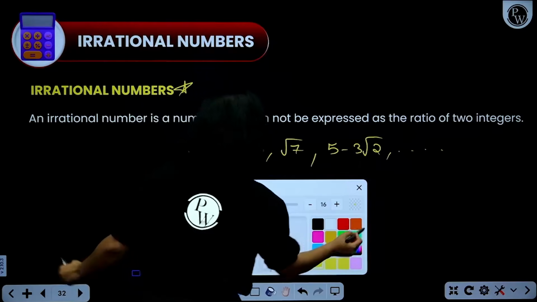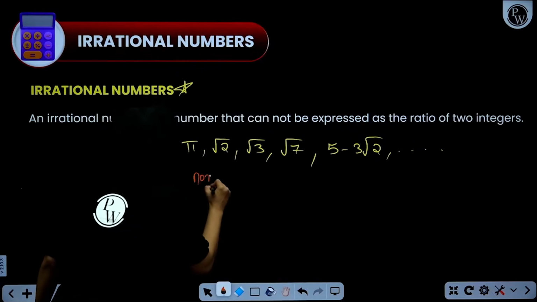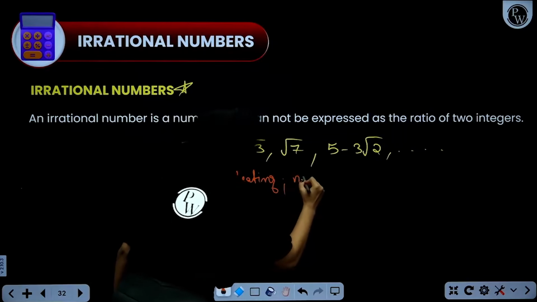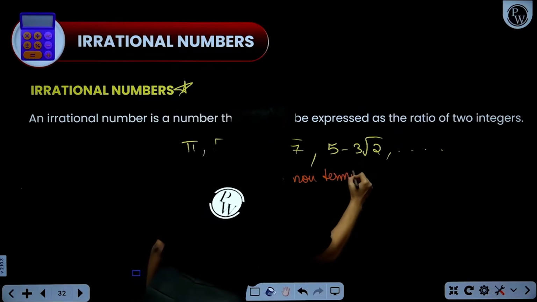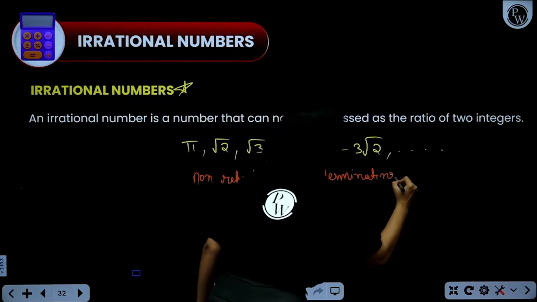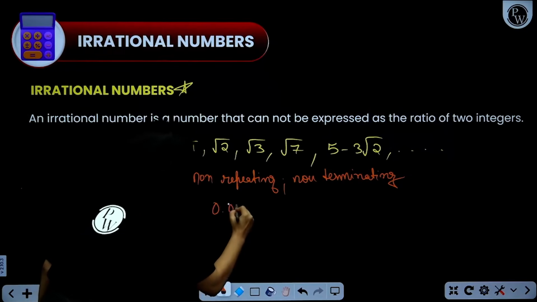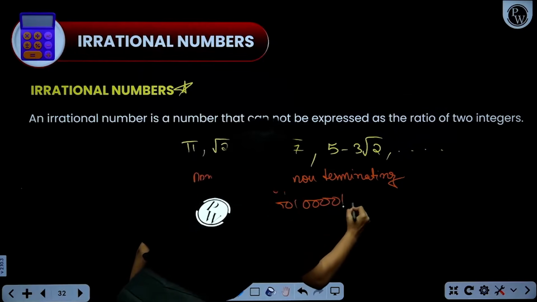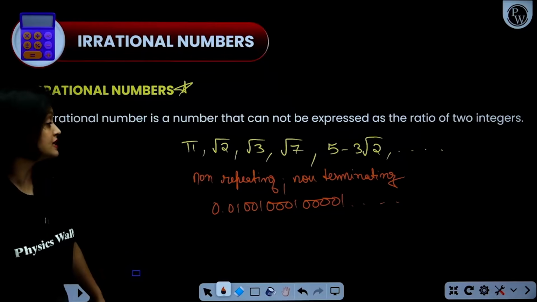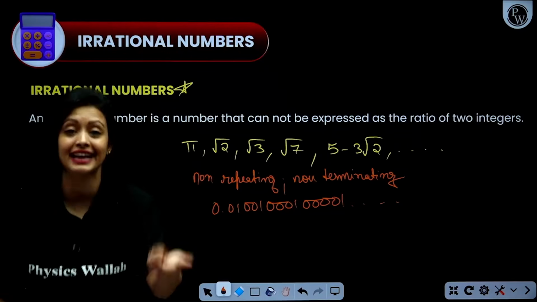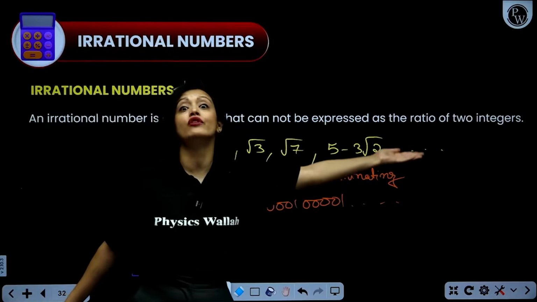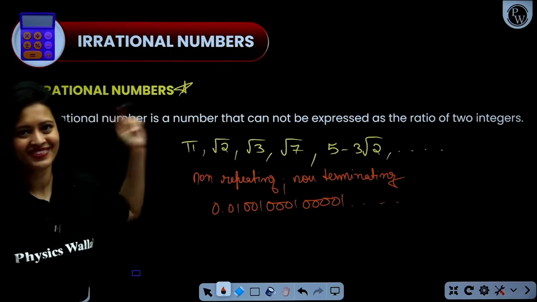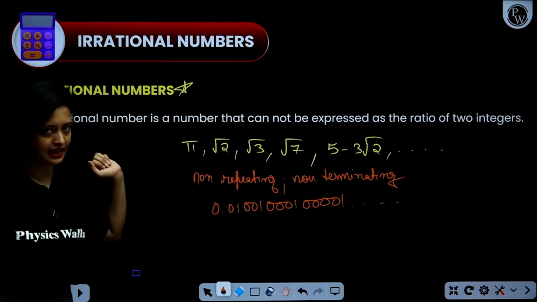What? Non-terminating, non-repeating. I'll write it here. Non-repeating, non-terminating. Both of these should be true. Decimal form. Okay? For example, if I write 0.01, 001, 0001, 1, 2, 3, and so on. This pattern continues. Now here you can see that there is no block of numbers that is getting repeated. Also after the decimal, this is going on forever. So non-terminating. So this here is again an example of an irrational number. Okay, got it? So yes, these are our irrational numbers.